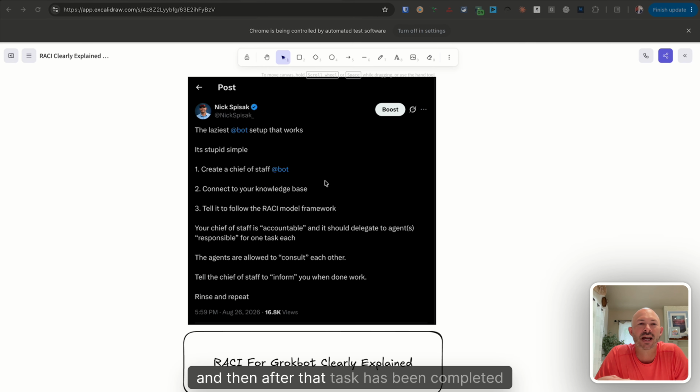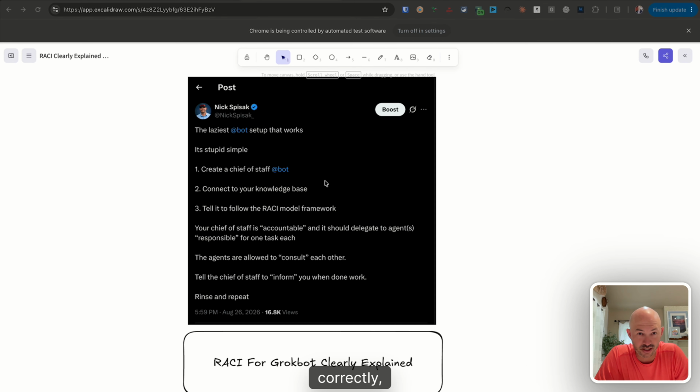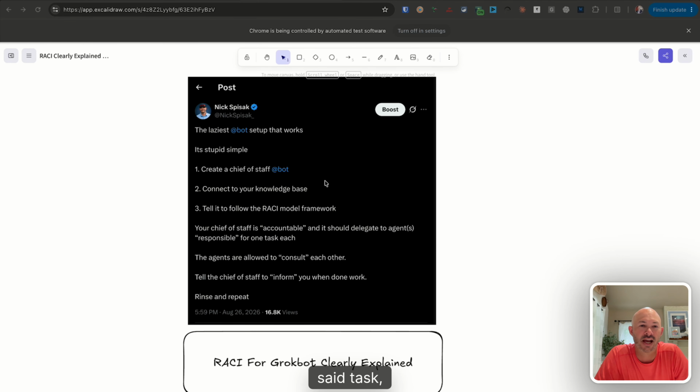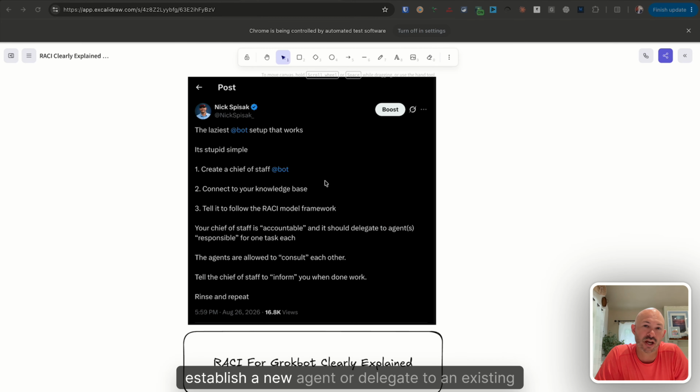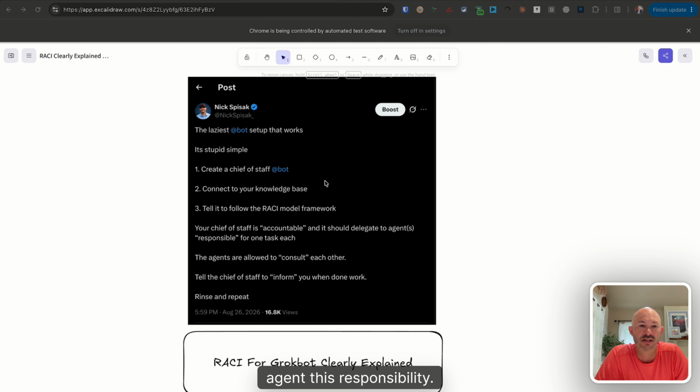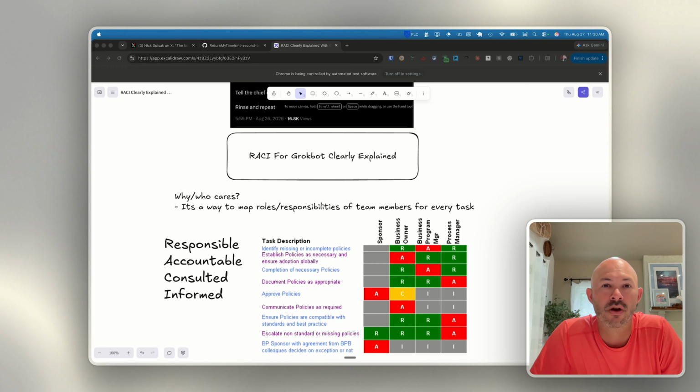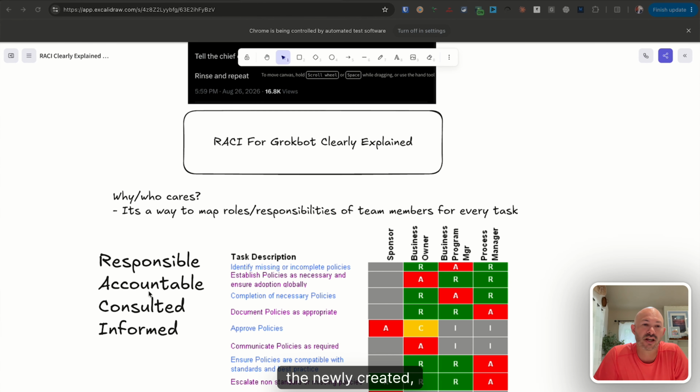And then after that task has been completed correctly, ask the question: okay, based on everything you learned about said task, I'd like you to either establish a new agent or delegate to an existing agent this responsibility. You as the chief of staff are now accountable for that agent to do its work. However, the newly created agent will be responsible.